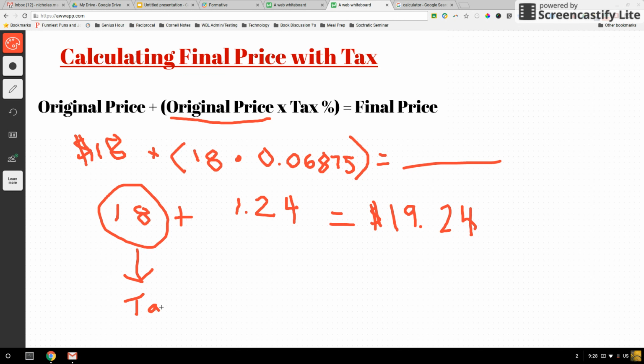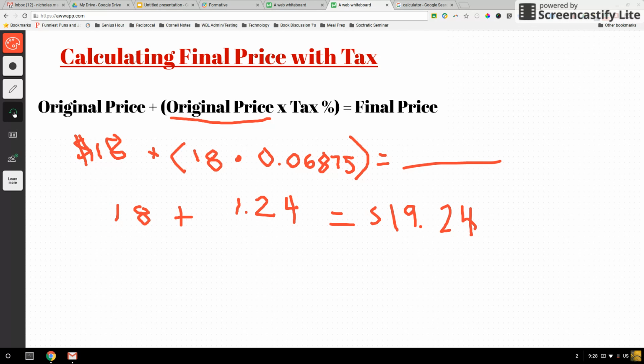And what happens then is this original $18, say I bought it at Target, would go to Target. And then this $1.24 would go to the government. So Target doesn't get to keep the tax. That extra bit goes to our government, like I said, to pay for roads, to pay for schools and things like that.